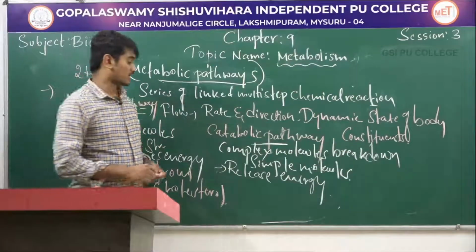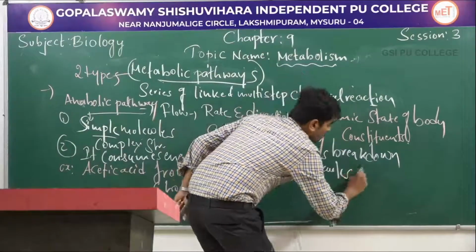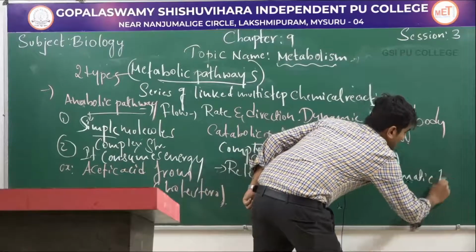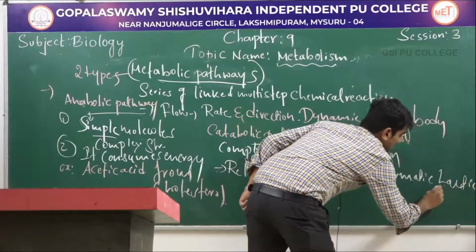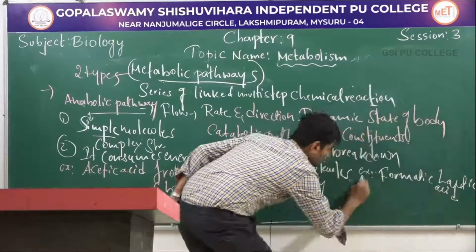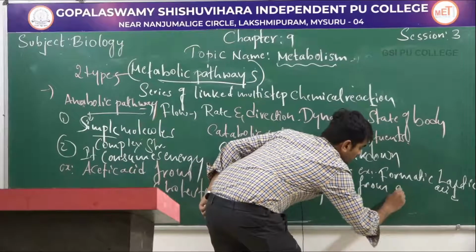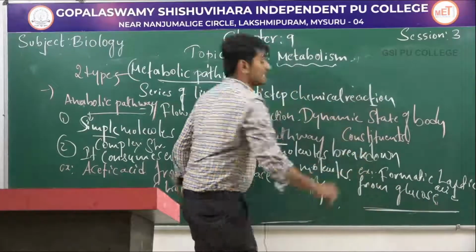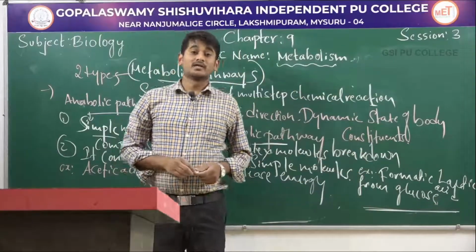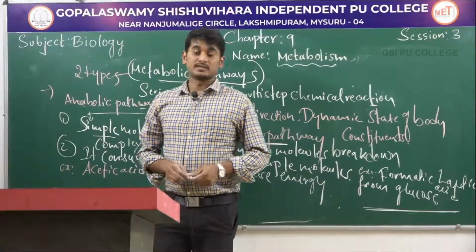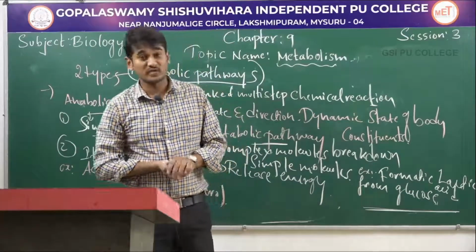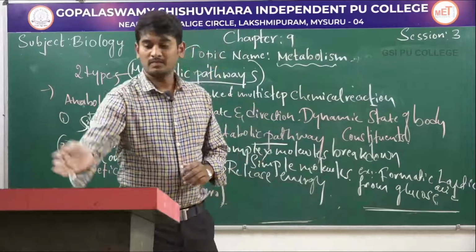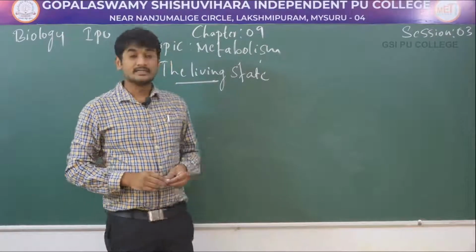And examples for catabolism: formation of lactic acid from glucose in glycolysis and respiration. So these are all about the differences between anabolism and catabolism. The next concept is the living state.